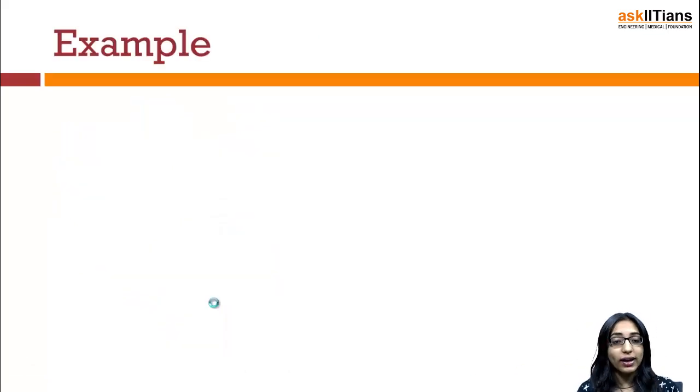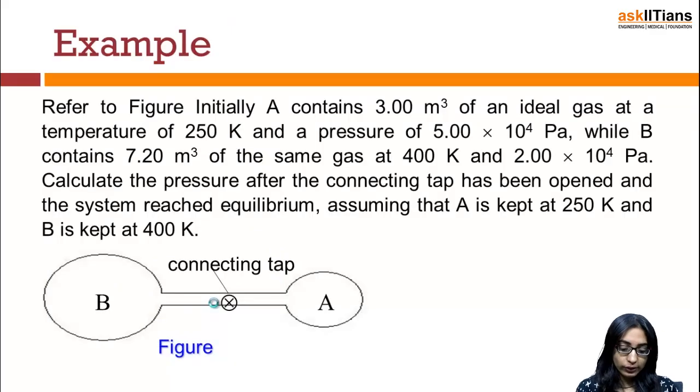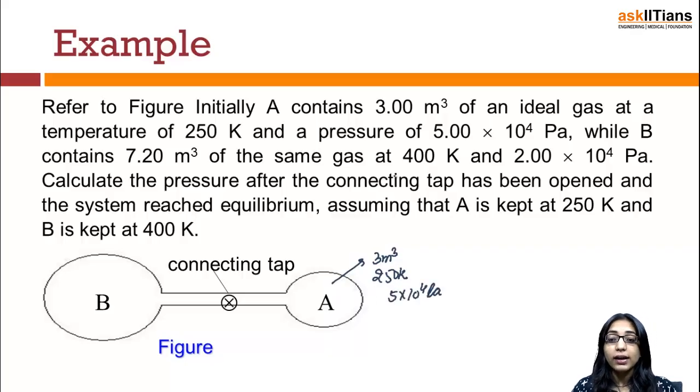Now, since we are done with this example, let us move over to the second example so that the concept becomes more clear. Refer to the figure given below. Initially, A contains 3 meter cube of an ideal gas at a temperature of 250 Kelvin, and the pressure is 5 into 10 raised to the power 4 pascals.